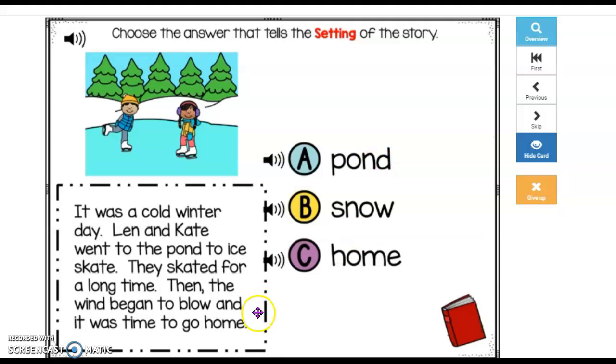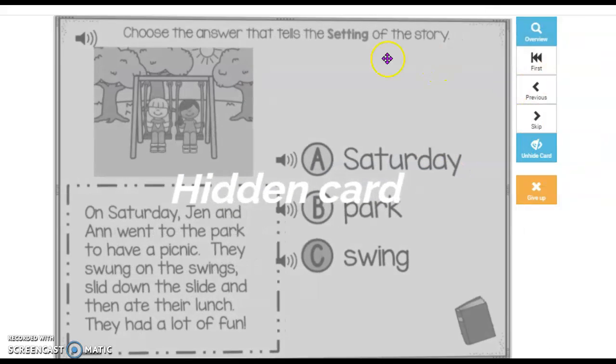So make sure you're listening because it does say home, but it says, then the wind began to blow and it was time to go home. This story did not take place at home. It took place at the pond. Okay, then you just keep going on to the next one.